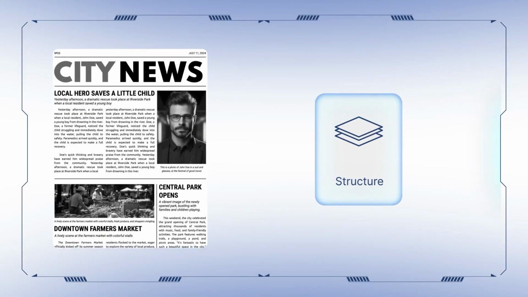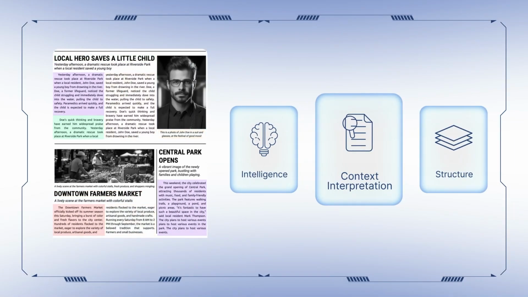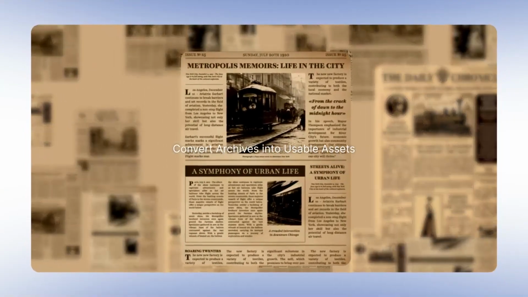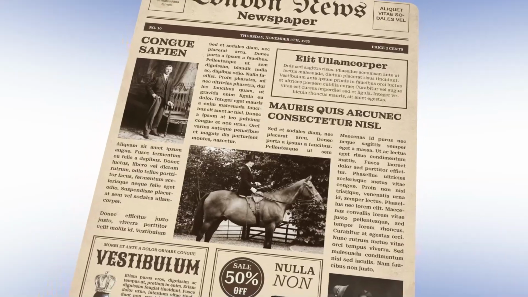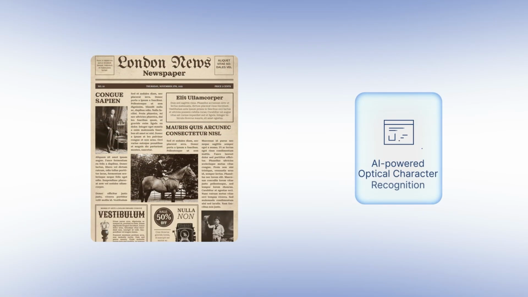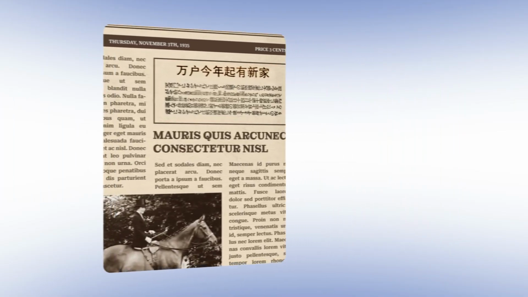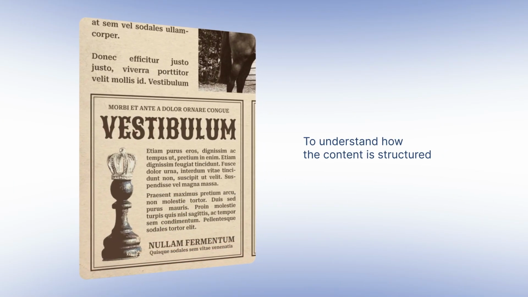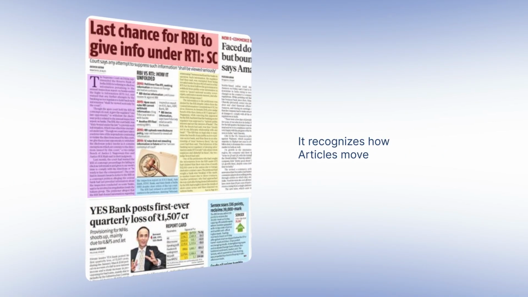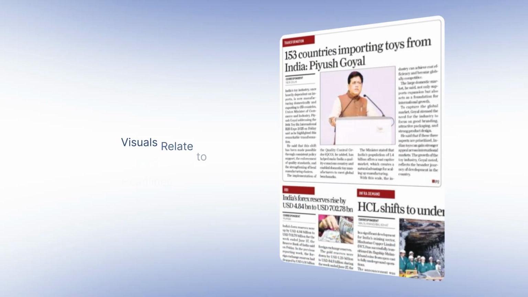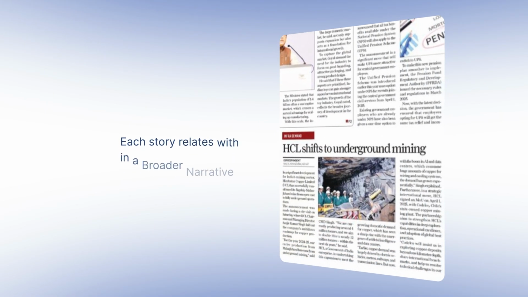It does not even incorporate image, text, or story context. Digital Archive by Scry AI brings structure, intelligence, and context interpretation to convert archives into usable assets. Instead of treating scanned editions as flat images, it applies AI-powered optical character recognition and natural language processing to understand how the content is structured. It recognizes how articles move across columns and pages, how visuals relate to headlines, and how each story relates within